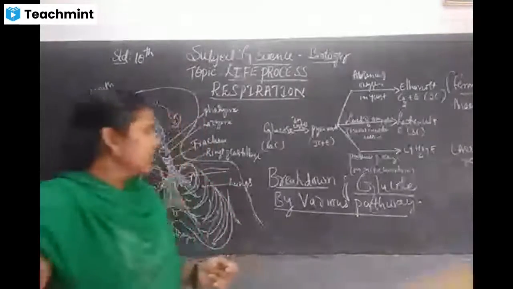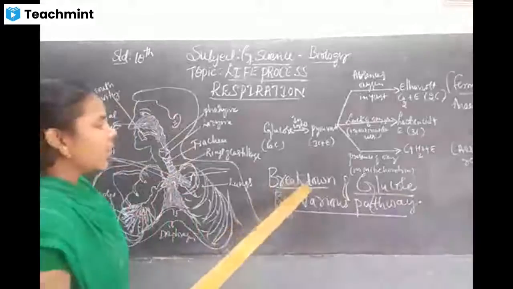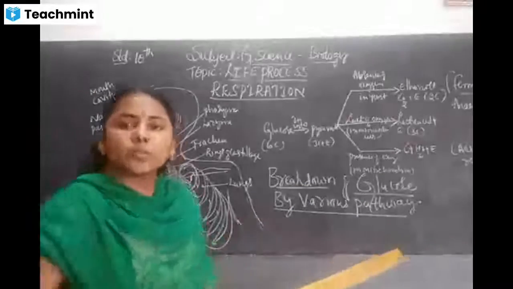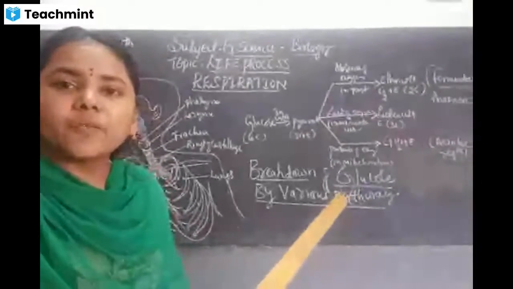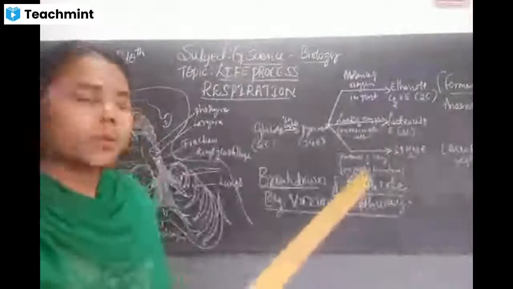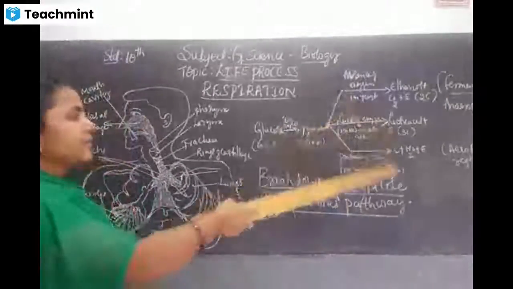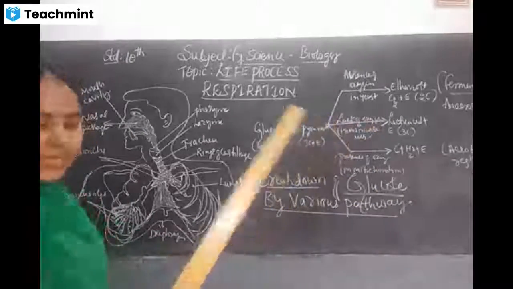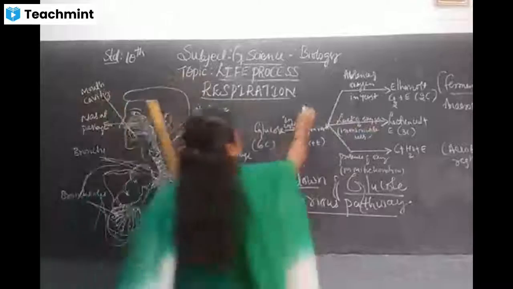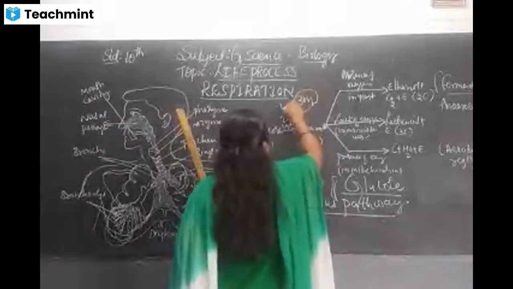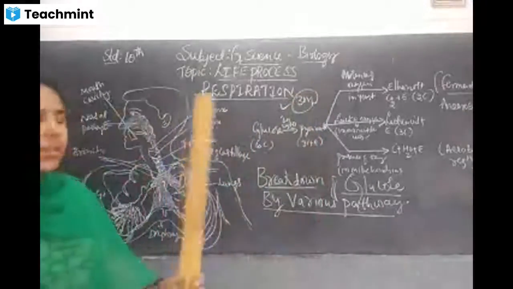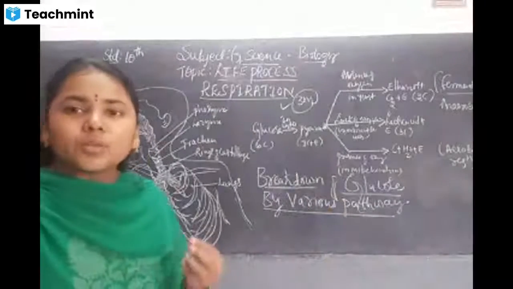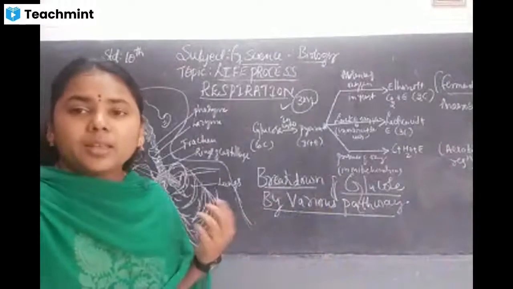Under that, you see there is a breakdown of glucose by various pathways. How does the breakdown process happen in the case of human beings? That is what we are going to study in this lesson. This diagram is going to be in your examinations for 3 marks. Now, how is glucose broken down, or what is the different pathway in a human being?